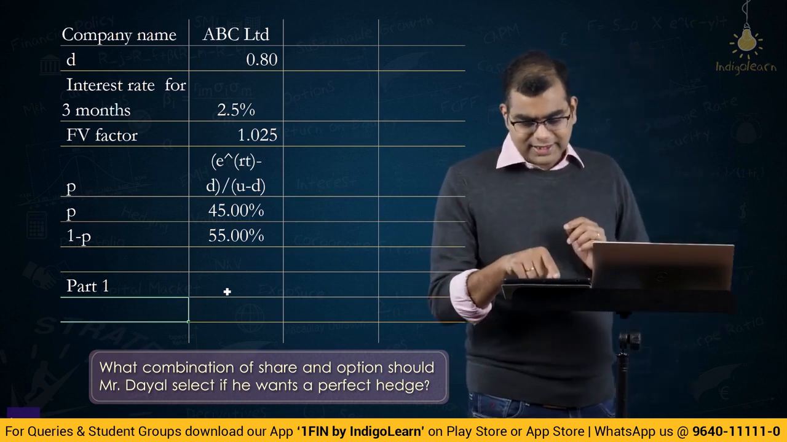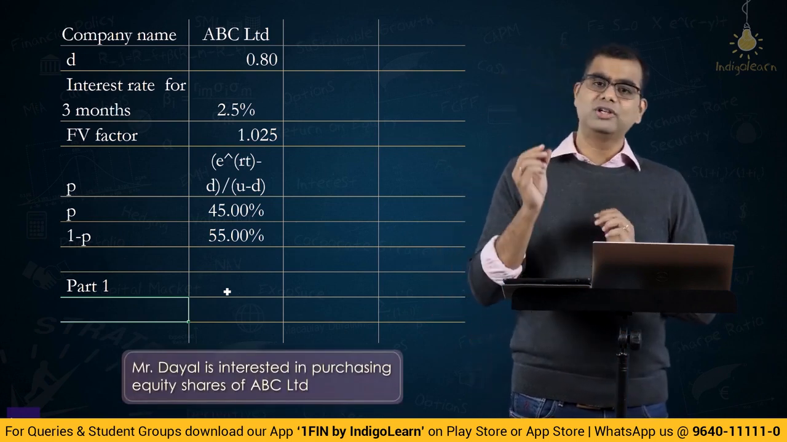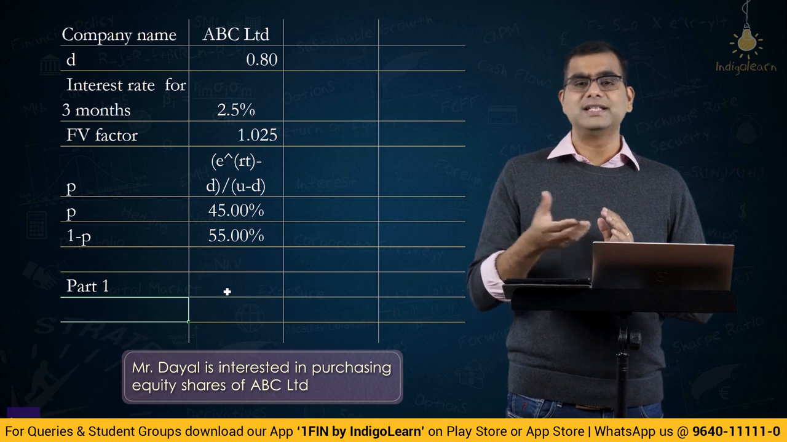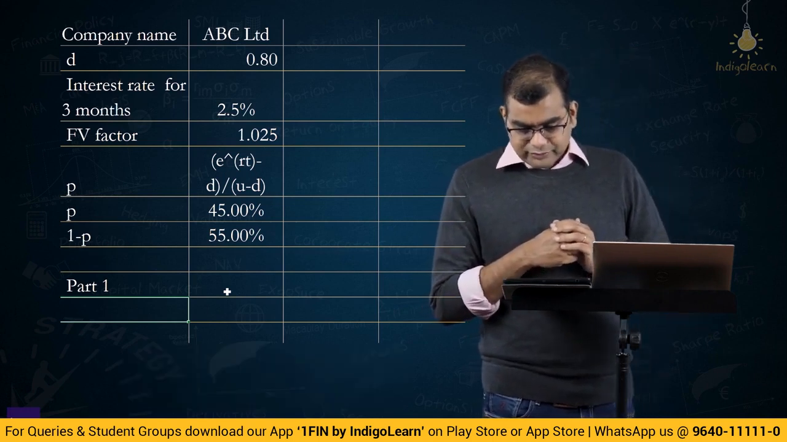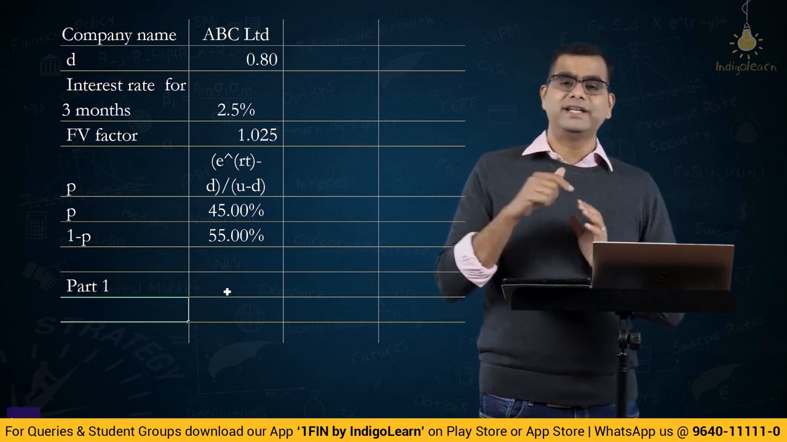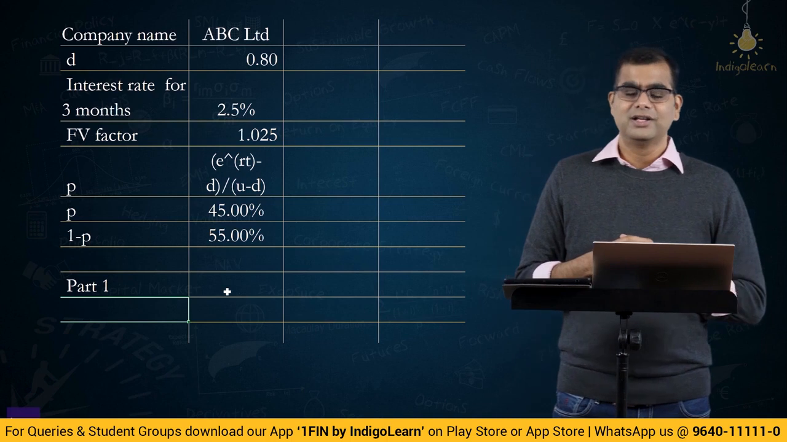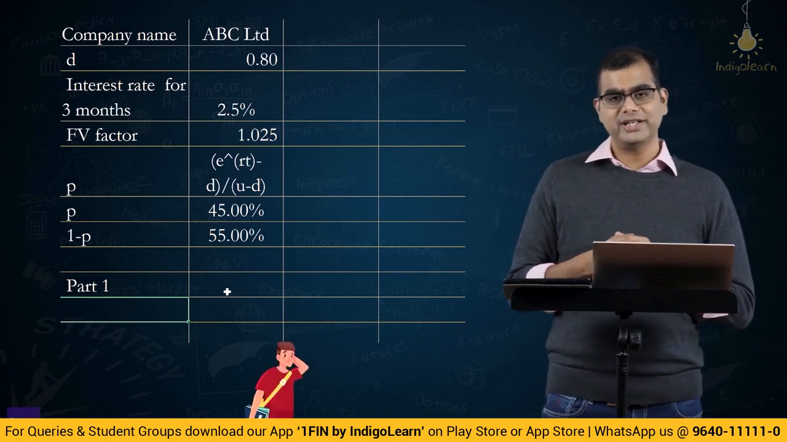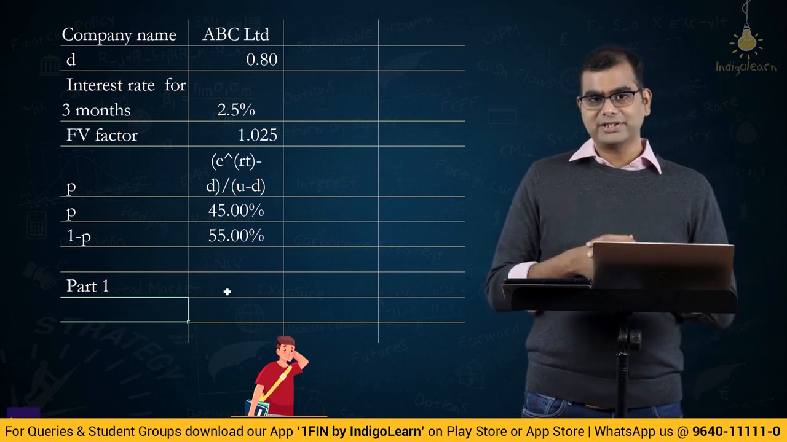So, what are they saying? Mr. Dayal is interested in purchasing equity shares. So, you have to lay more stress on that line. That is, he is interested in equity shares. However, he wants to hedge the equity share. He wants to hedge the equity share. So, how can you hedge an equity share? What hedges an equity share?